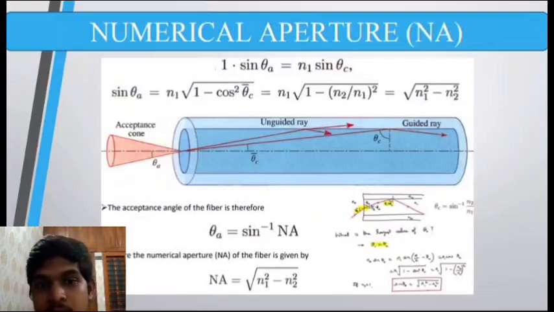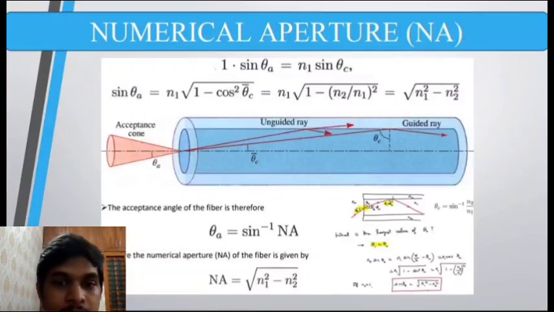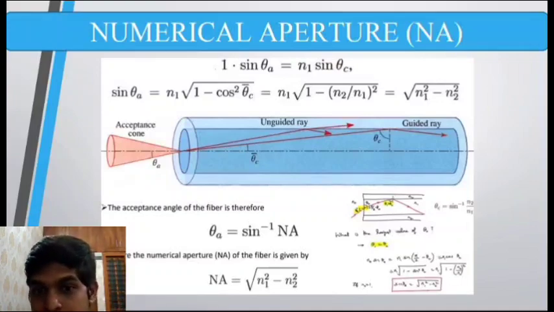So we need to make sure that all the light rays come inside that theta A, that angle. If the light rays are bound to be inside the cone, then it makes sure that the light rays are going to travel along the core and TIR is supposed to happen, and the light ray is going to be traveling along the fiber. So numerical aperture is given by root of n1 square minus n2 square, and the acceptance angle, that is theta A, is equal to sine inverse root of n1 square minus n2 square, or sine inverse NA, where NA is numerical aperture.